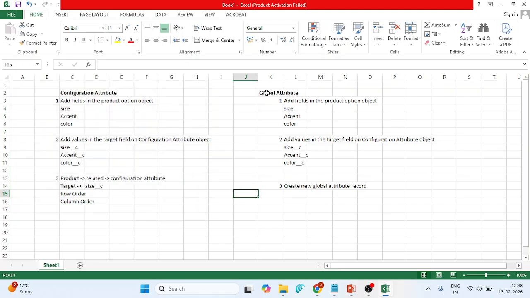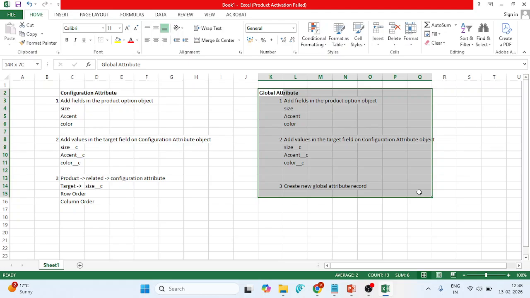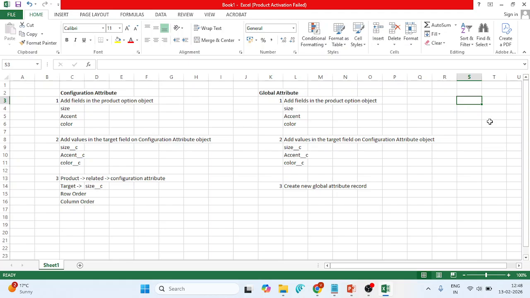The way to create the global attribute is also the same, but along with that, I need to add an attribute set along with attribute items. Attribute items means item 1, item 2, item 3, and then I need to add this global attribute for the product record, product configuration, product attribute set.